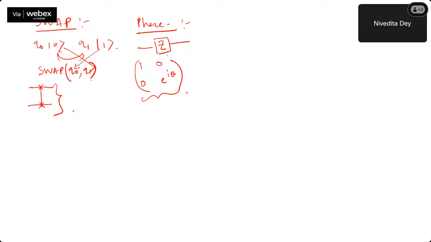But particularly for phase, we write 1, 0, 0, minus 1, right? If you put it on K0, which is 1, 0, it will keep it as 1 into 1 plus 0 into 0, that is 1, and 0 into 1 plus minus 1 into 0, that is 0. So nothing will happen; it will keep it as it is, K0.